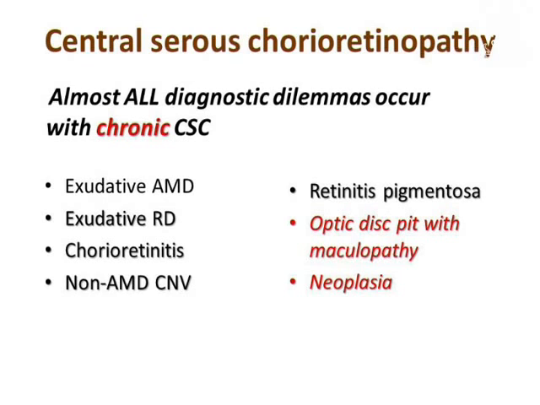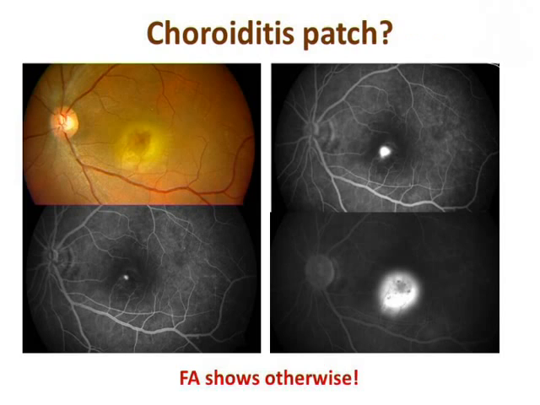So what do we confuse it with? We confuse it with exudative AMD, with exudative retinal detachment, with chorioretinitis, with CNV of any etiology, with retinitis pigmentosa, and believe it or not, even with optic pit maculopathy and even some tumors. So let's start, and if you look at the picture first, I could have made it more dramatic. Do you have a pointer here? Yeah. So I could have used only this picture.